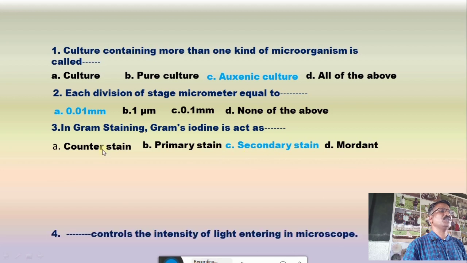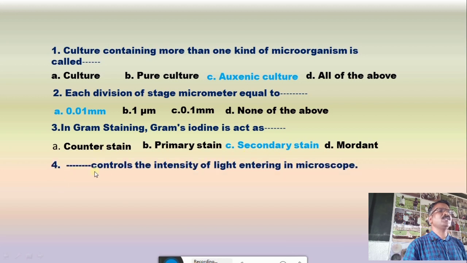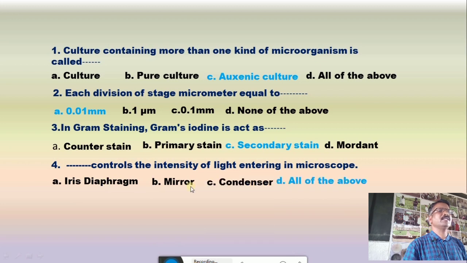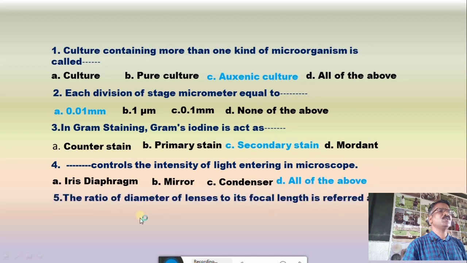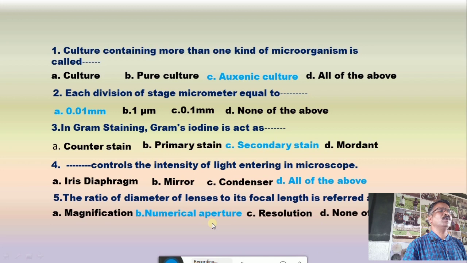Now the fourth question, dash controls the intensity of light entering the microscope. The options are A. iris diaphragm, B. mirror, C. condenser, D. all of the above, and the correct answer is all of the above. Now the fifth question, the ratio of diameter of lenses to its focal length is referred to as, option A. magnification, option B. numerical aperture, option C. resolution, and option D. none of the above, and the correct answer is numerical aperture.